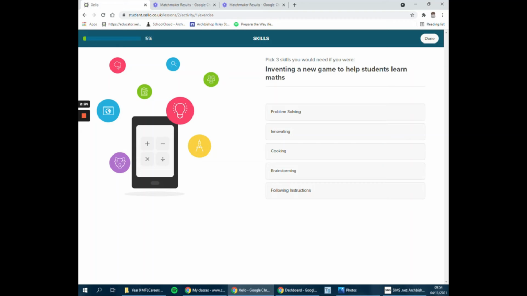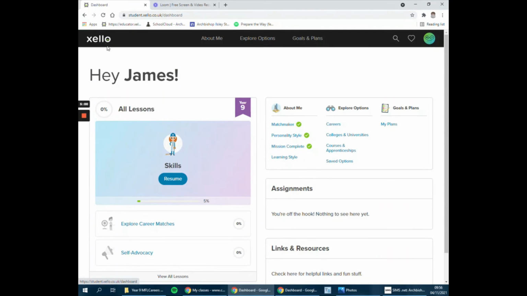Once you're in here, you're going to just work your way through the lesson. Read the questions, click on the things you need to click on, do the items you need to do. And then hopefully this will be your first lesson, your first steps into Zello, and get you going onto a path.